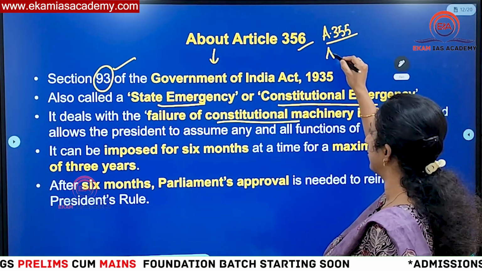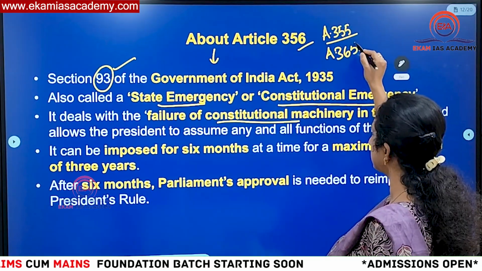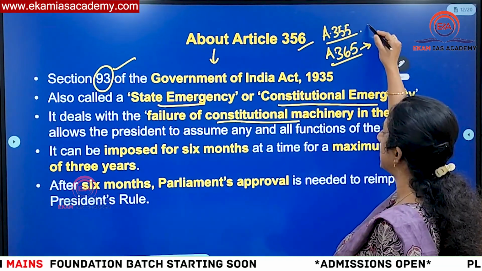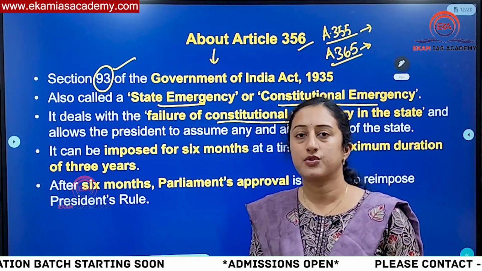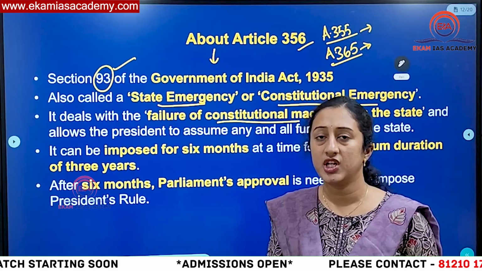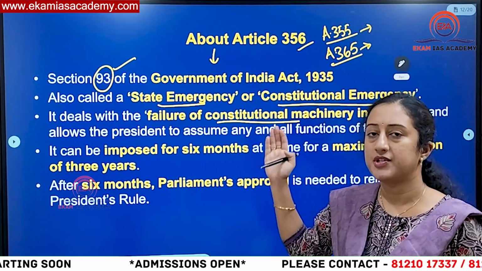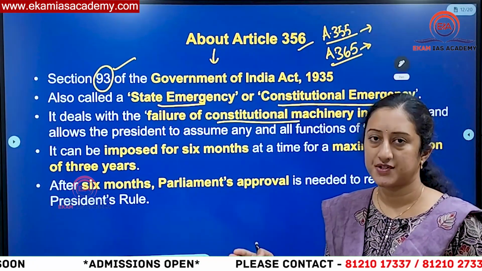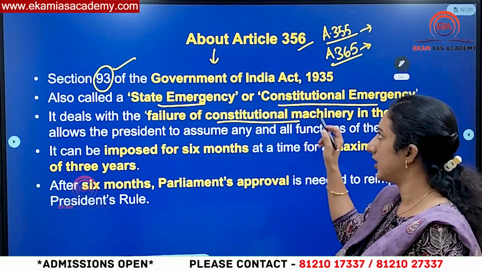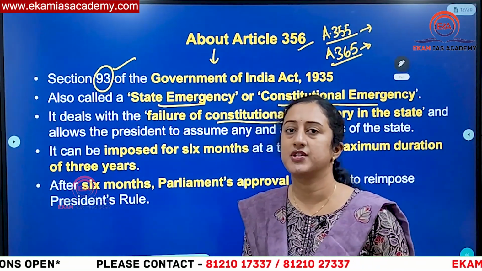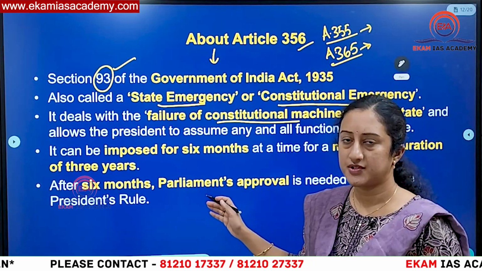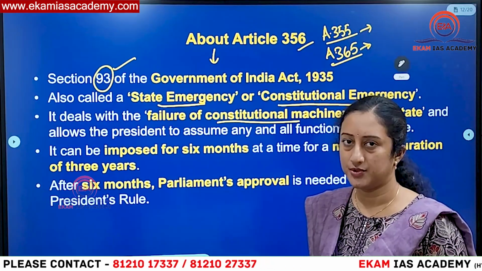Then Article 355 we have seen. Then you also should know about Article 365. That means if the state is failing to listen to the directions given by the center, or if it is not following the provisions of the constitution, then under 365, the president can impose Article 356, that is president rule. So these are the articles which you should know. Then we have 3 types of emergencies, right? National emergency under 352, 356 president rule we have, 360 is financial emergency we have.